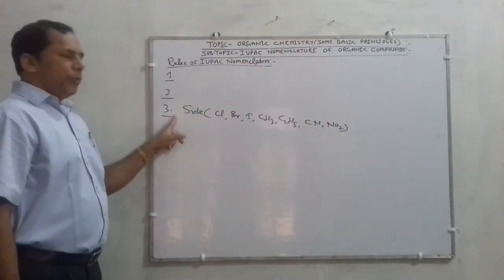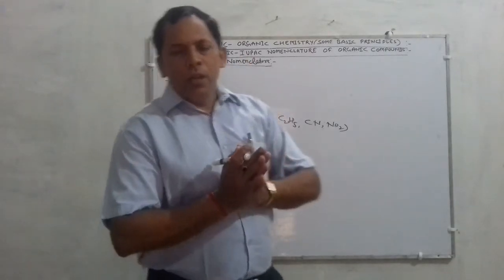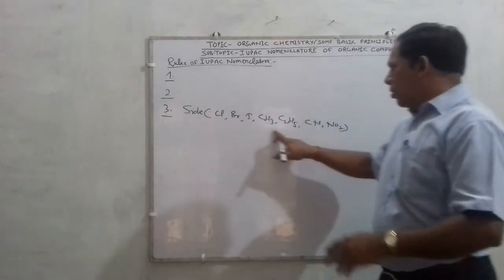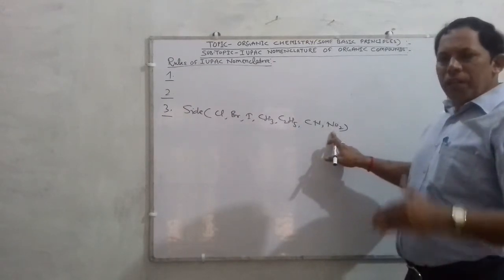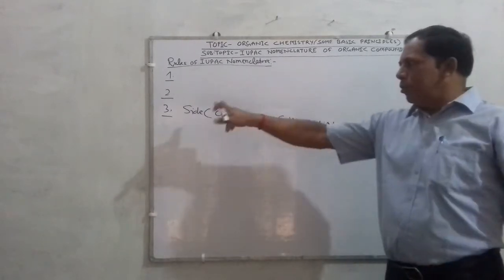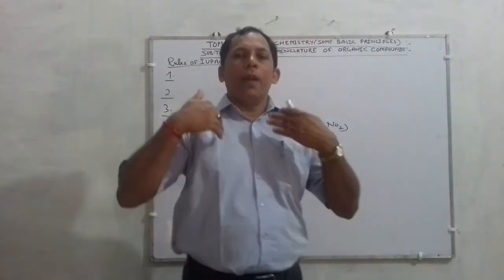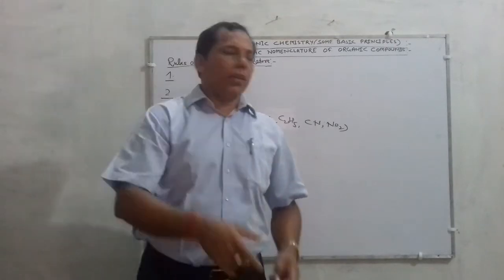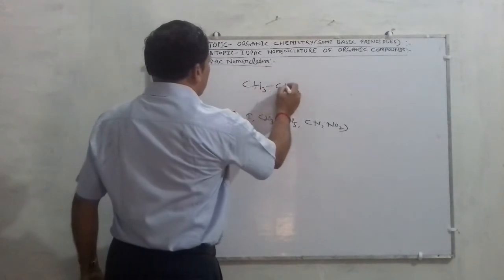According to the third rule of IUPAC, if an organic compound has such groups or atoms present as a side chain, then numbering of carbon atoms is started from that side where the side chain is nearest. For example, suppose I am writing a compound.